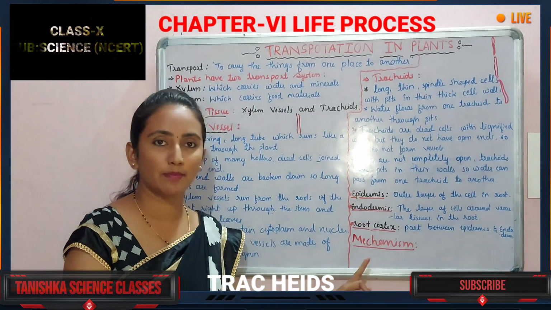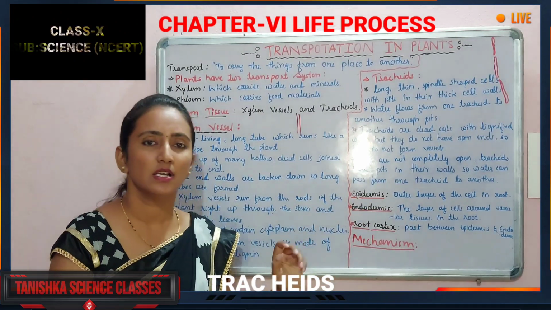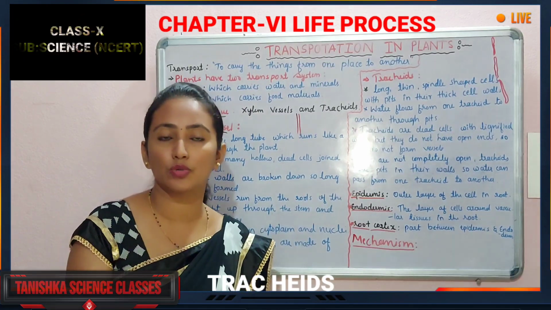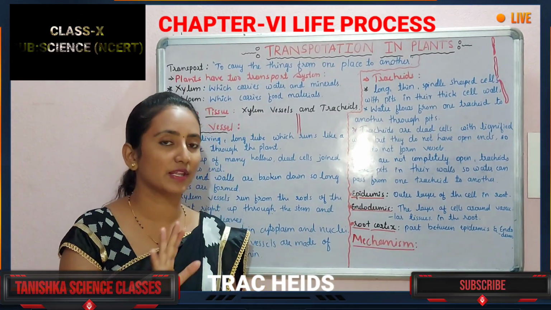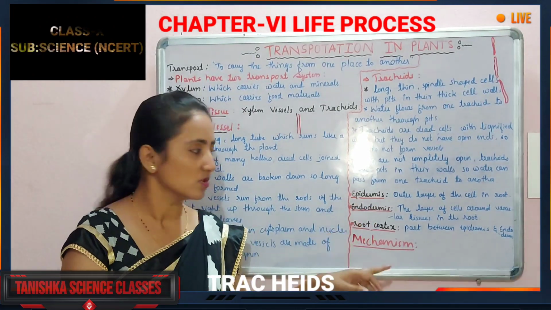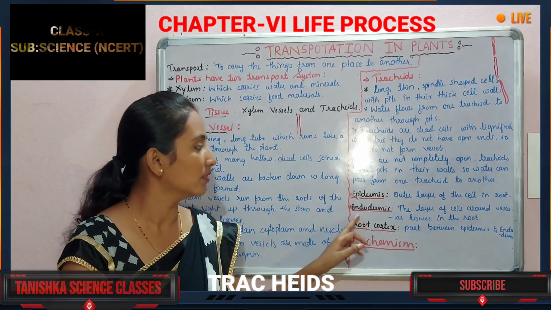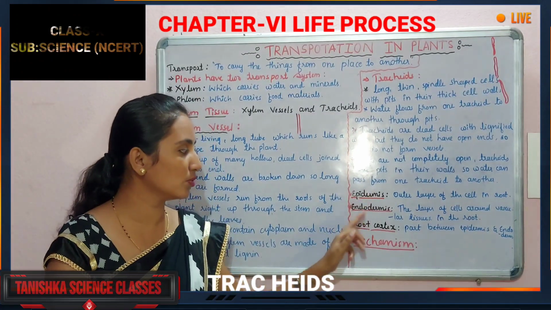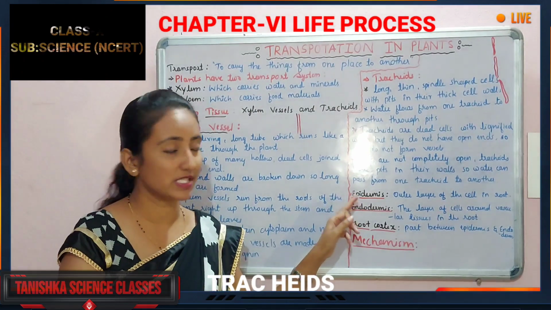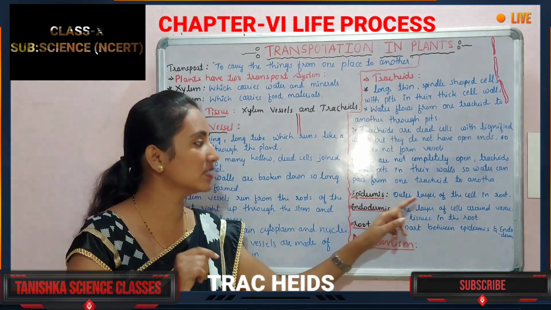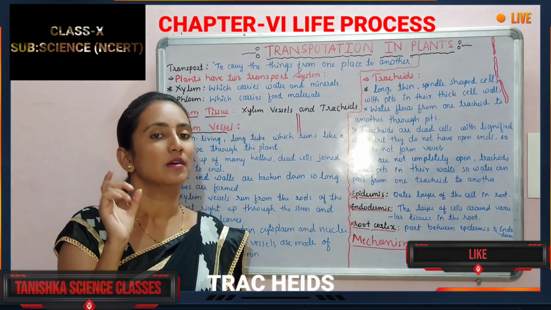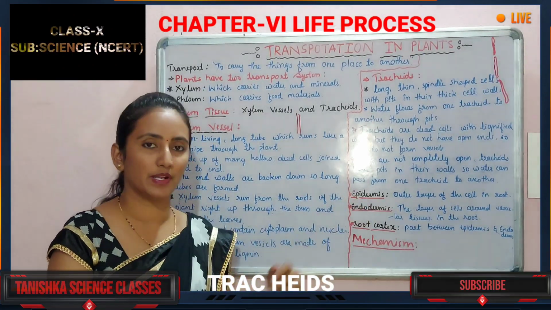If you are studying the mechanism, first we should study the parts involved. If you observe a thin slice of the root under the microscope, we can see various layers. First will be the epidermis, next the endodermis, and in between those two there will be the root cortex. The epidermis is the outer layer of cells in the root. It is present at the outermost part, so that is called the epidermis.